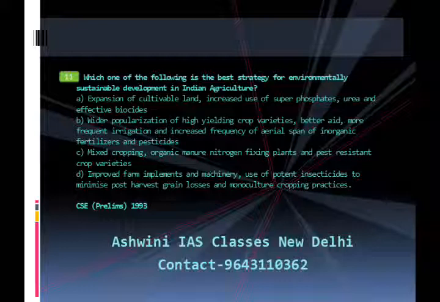This question appeared in Civil Services Prelims Examination 1993. Answer is C, that is mixed cropping, organic manure, nitrogen fixing plants and pest resistant crop varieties. A brief explanation. Mixed cropping, organic manures, nitrogen fixing plants and pest resistant crop varieties are the best strategy for environment friendly sustainable development in Indian agriculture.